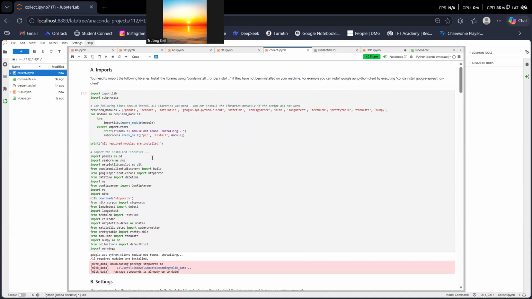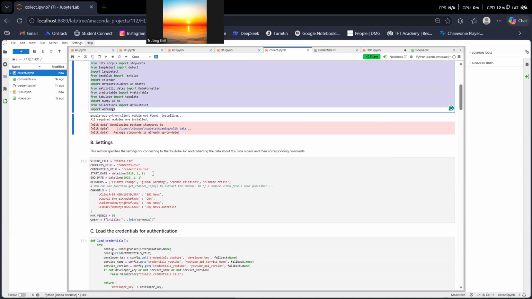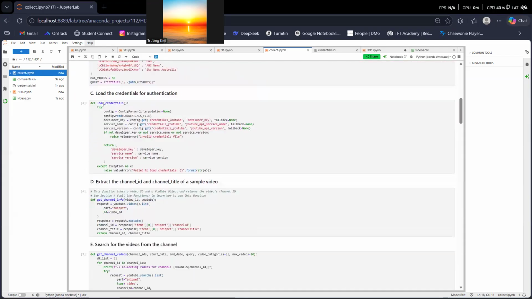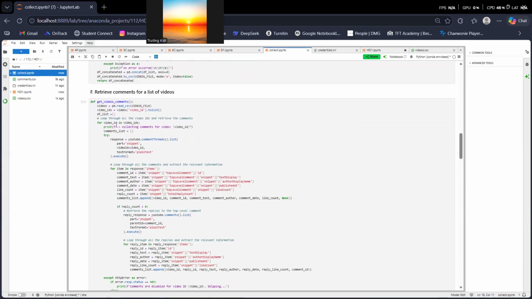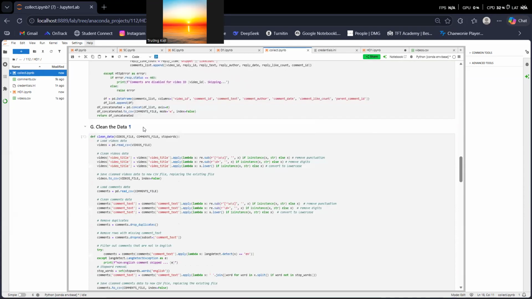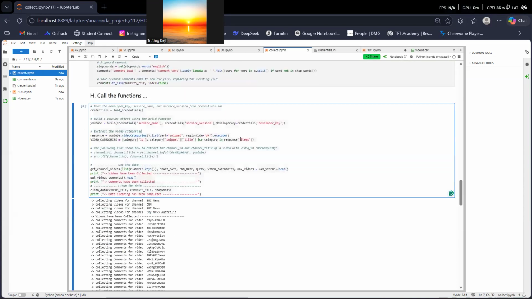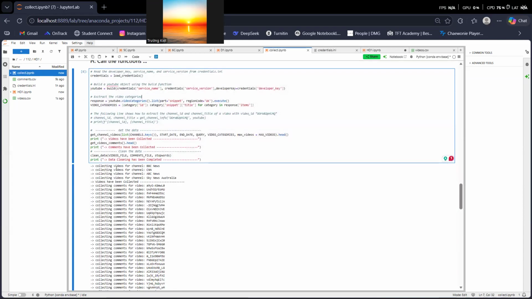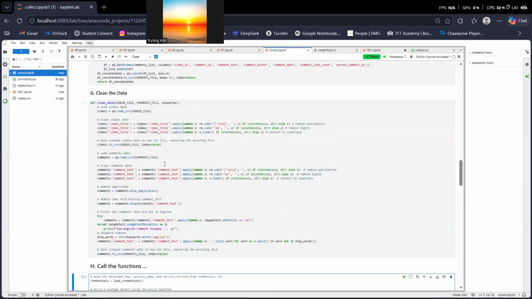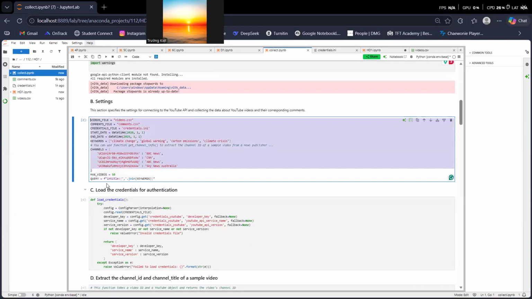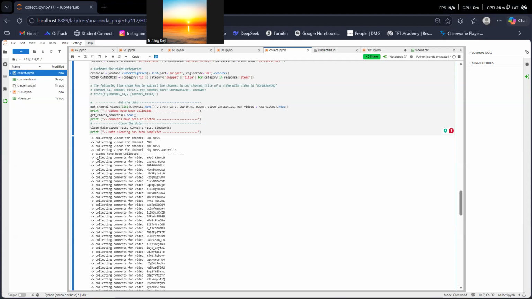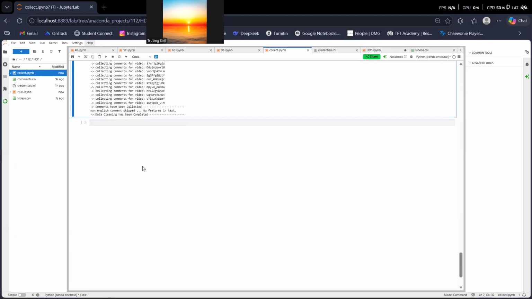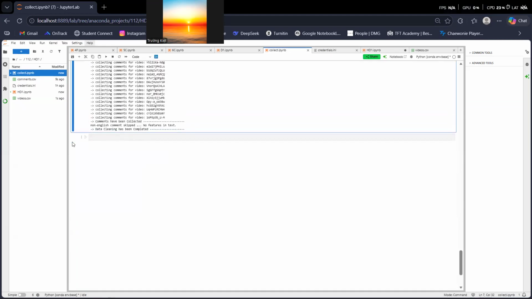So in this file, these are all the libraries I will use. This is the settings, and then there are some functions to take all the videos and all the comments. So when I run this code, it will collect videos within these settings from the four news publishers. And when it's done, it will announce that videos have been collected. It is also collecting comments, and it also does some of the data cleaning.